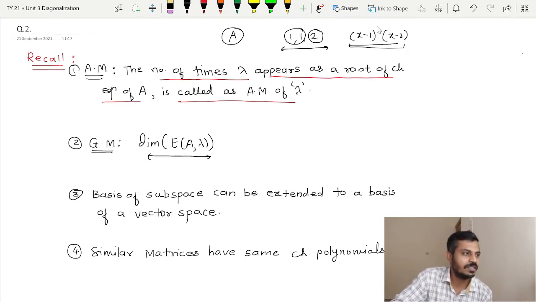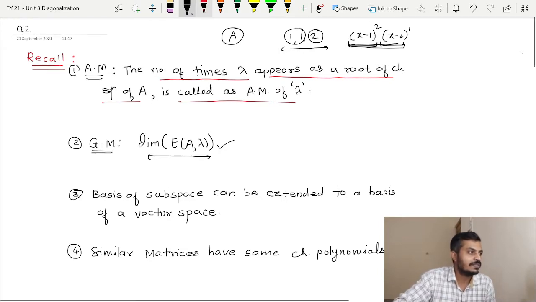So after observing this equation, we can tell that since the multiplicity of the factor x minus 1 is 2, the eigenvalue 1 has multiplicity 2. Similarly, the factor x minus 2 is appearing only once, so the algebraic multiplicity of the eigenvalue 2 is 1. Next, talking about geometric multiplicity.